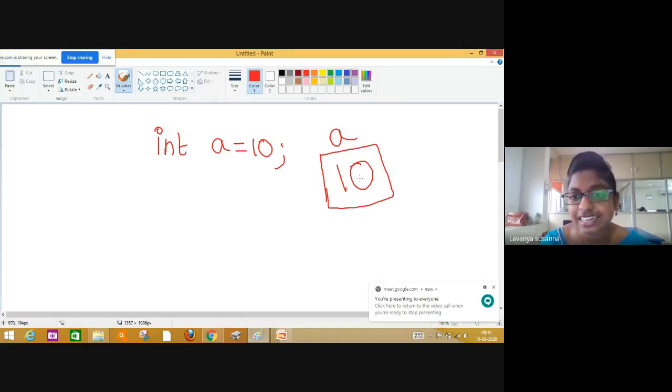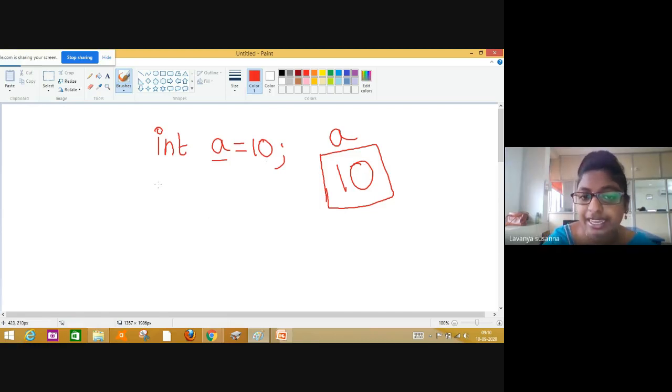Which contains some value. Here A is a variable. Definition of variable: it is a name of a memory location. You know that all the data will be stored in memory, right? Here I took variable A. It is a name of a memory location which contains a value. Which value it contains? Here I have assigned value 10. It contains value 10. Now see here, I am declaring a pointer.